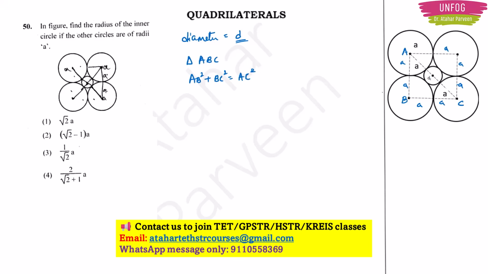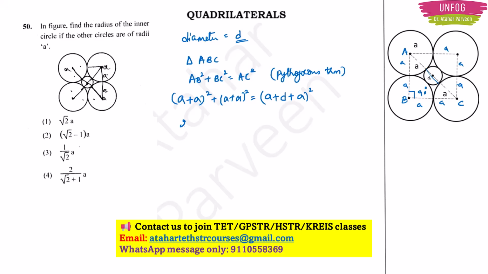I have taken this as 90 degrees, so that's why I can apply the Pythagoras theorem. So now I will substitute. Only things are to substitute now. So AB will be A plus A whole square and BC will also be A plus A whole square. AC you have to be careful: A plus D plus A whole square, because we are having this diameter in the middle.